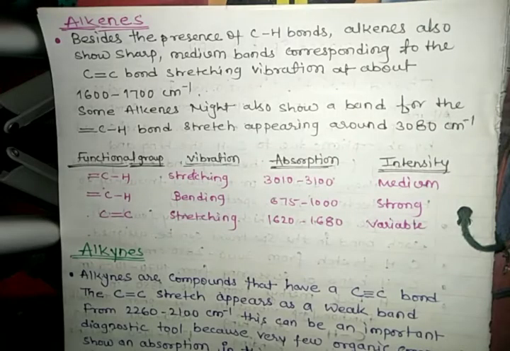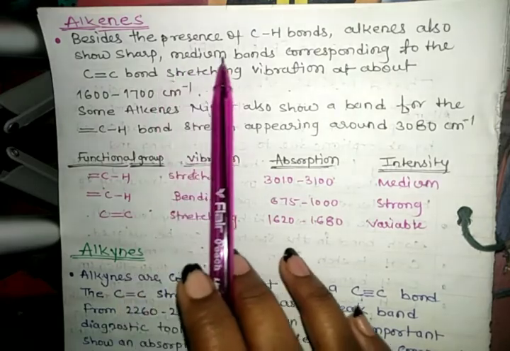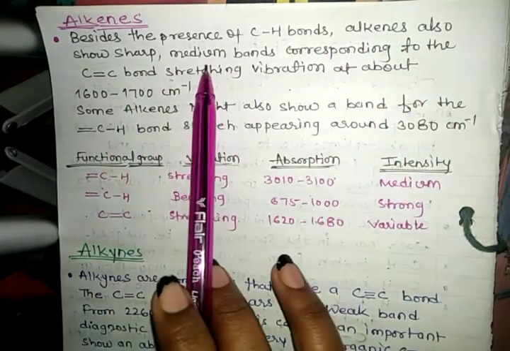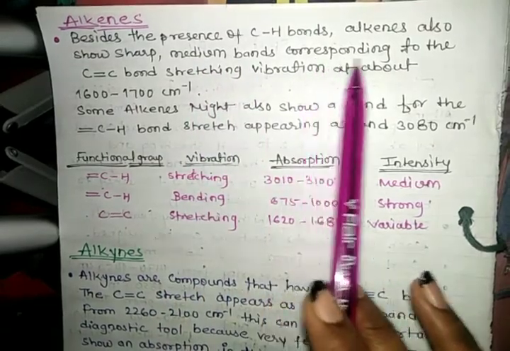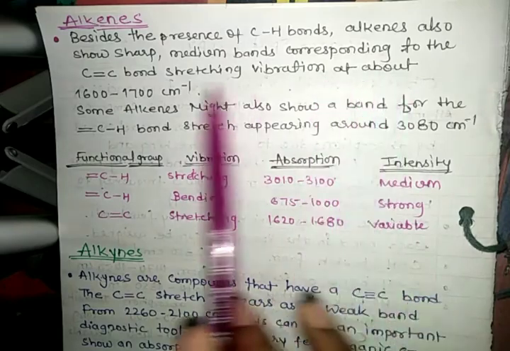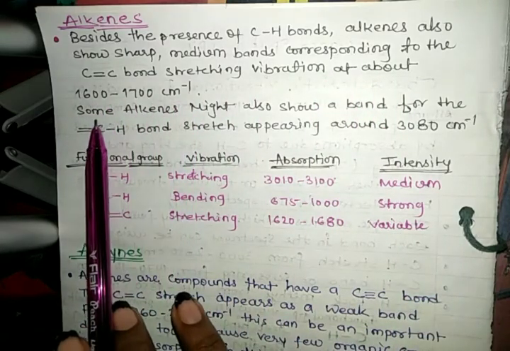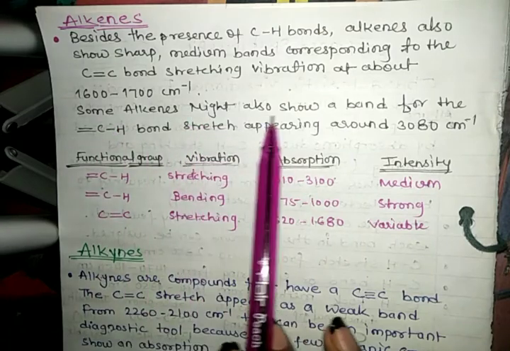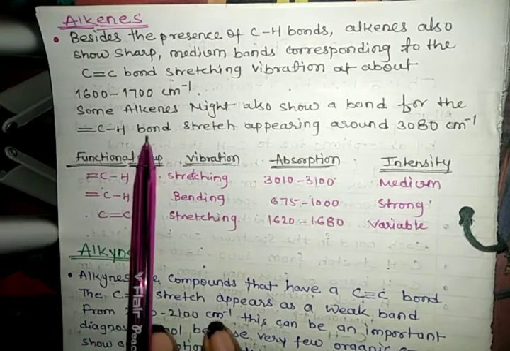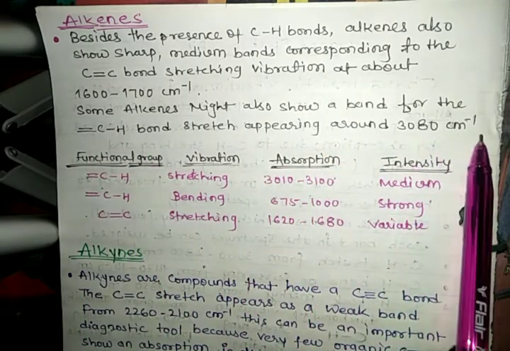Next we talk about alkenes. Besides the presence of carbon-hydrogen bonds, alkenes also show sharp medium bands corresponding to the carbon double bond carbon stretching vibration at about 1600 to 1700 cm⁻¹. Some alkenes might also show a band for the double bond carbon-hydrogen bond stretch appearing around 3080 cm⁻¹.